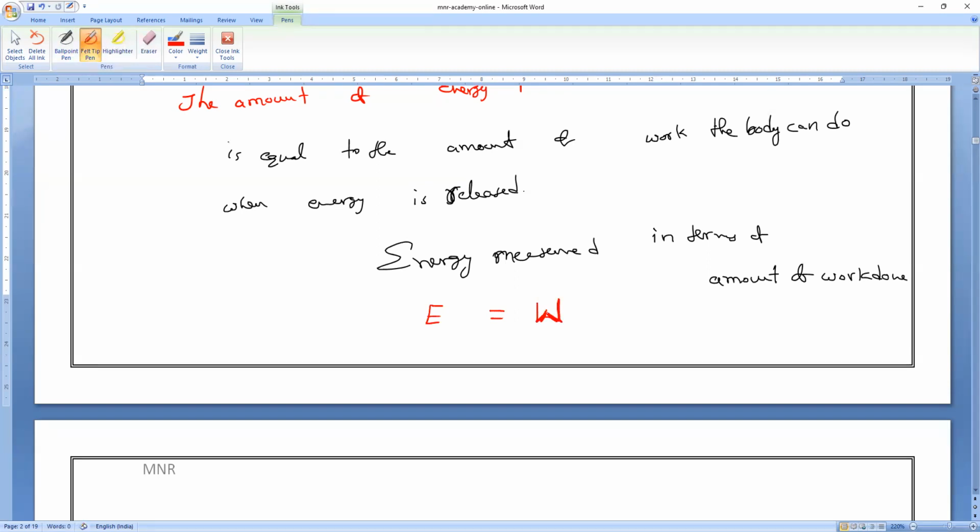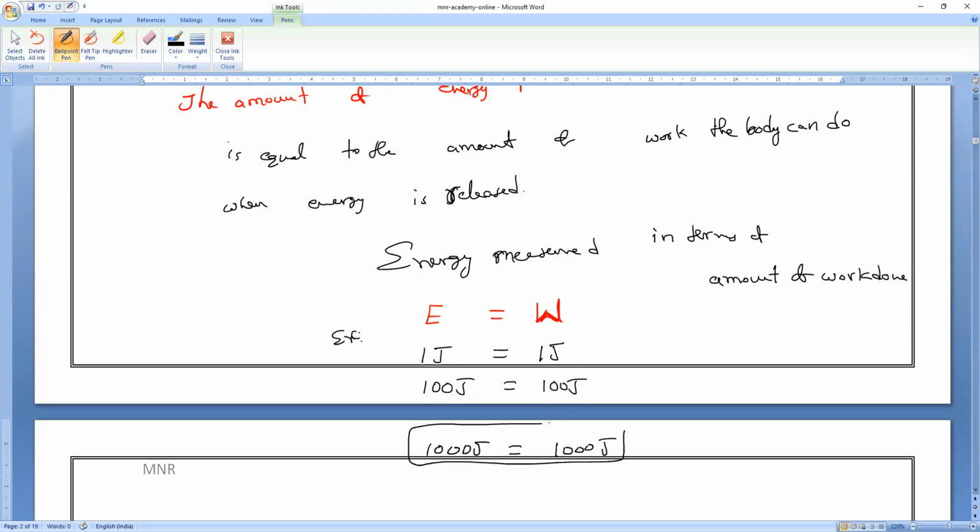The energy consumed by the body or the energy possessed by the body is equal to the amount of work done by the body. If a body releases 1 joule of energy, the body can do 1 joule of work. If the body releases 100 joules of energy, then the work done by the body is also 100 joules. If the body consumes 1000 joules of energy, then the work done by the body is also 1000 joules. So this is what you have to remember. All of you clear, everyone? Yes, please.